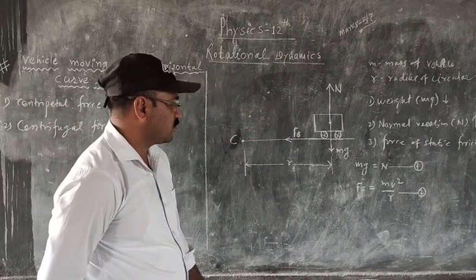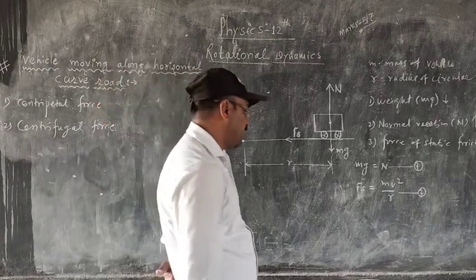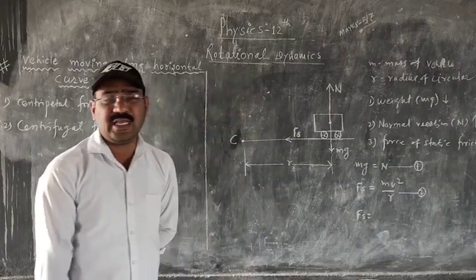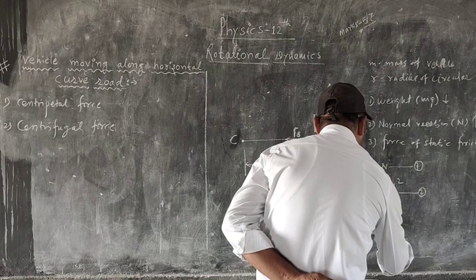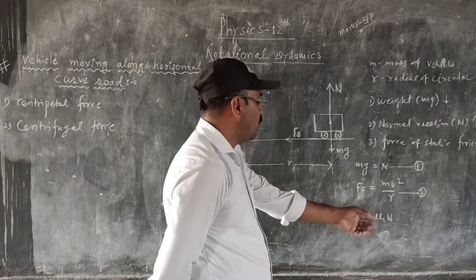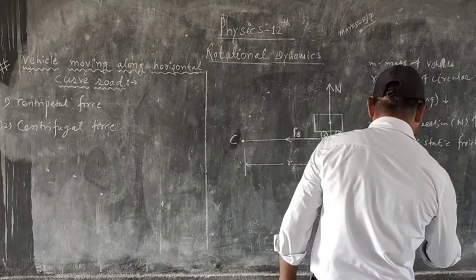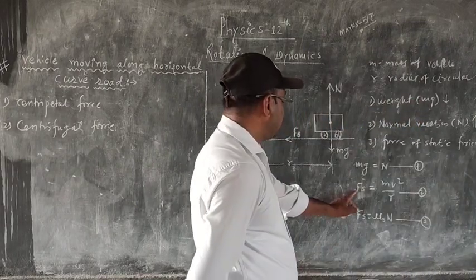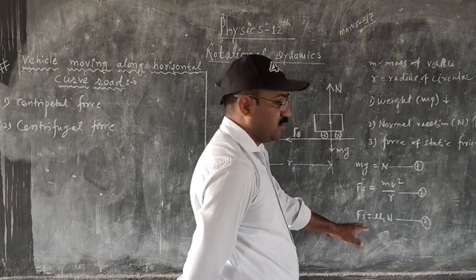But here, Fs is equal to what? The force of static friction is directly proportional to the normal reaction. So Fs is equal to a constant, mu s, into N, where mu s is the coefficient of static friction and N is the normal reaction. This is equation number 3. So Fs is equal to mu s into N, which is equal to mv square upon r.